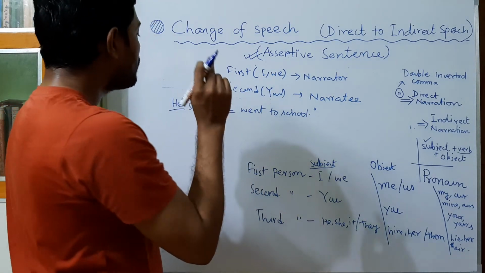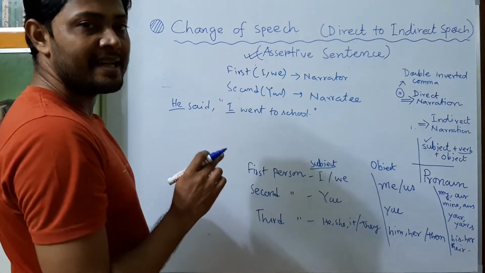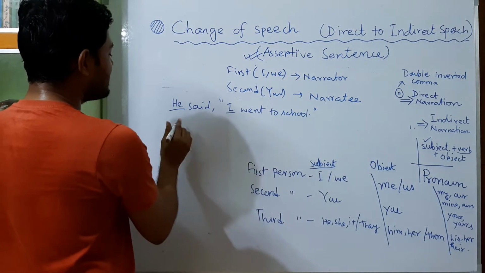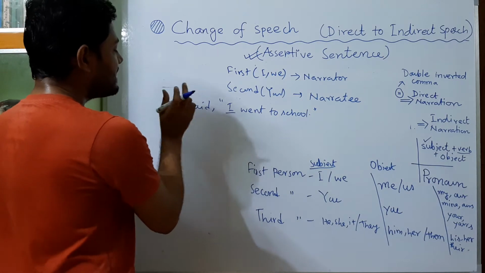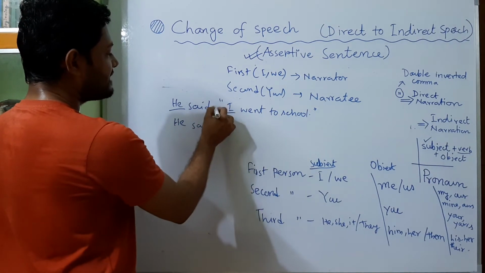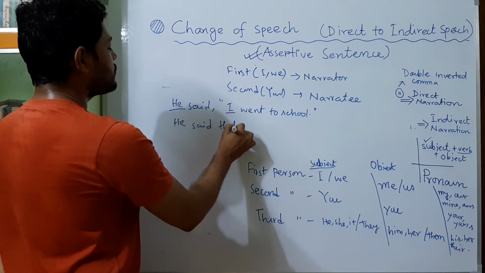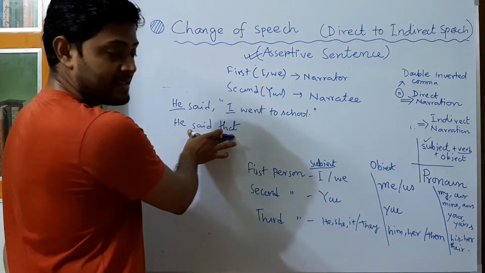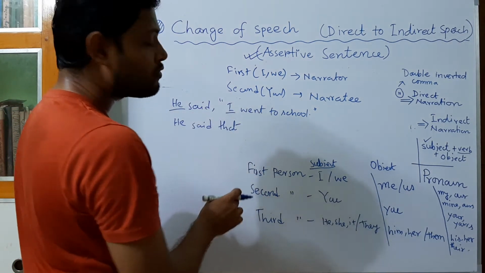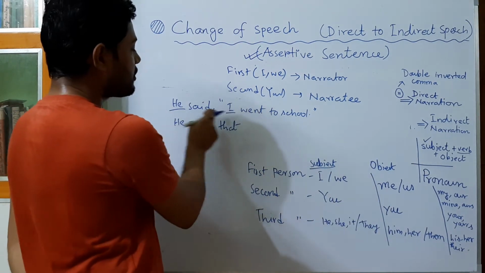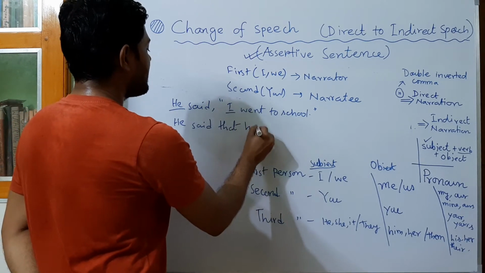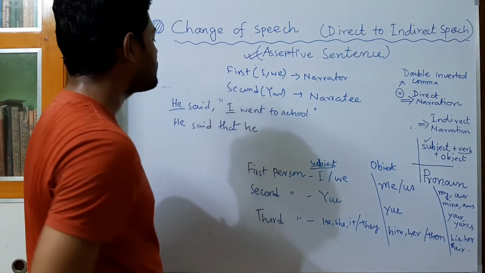So when we shall change the narration, what are our tasks? The first part is "he said." I have told you that if it is only "said," it will remain unchanged. After that, this punctuation mark will be turned into "that." So "he said that." After that, the pronoun which is in the first person will be changed into the third person, because here I means he. So we will write he in the place of I.